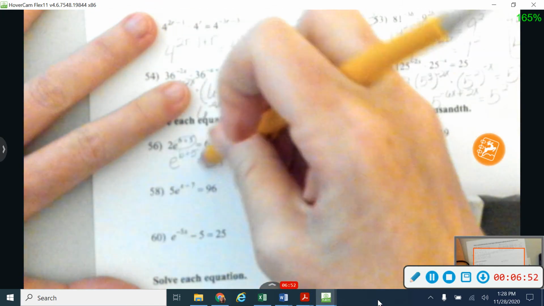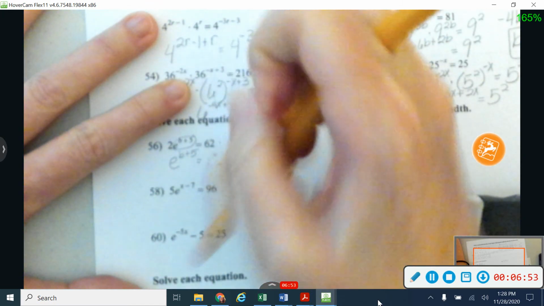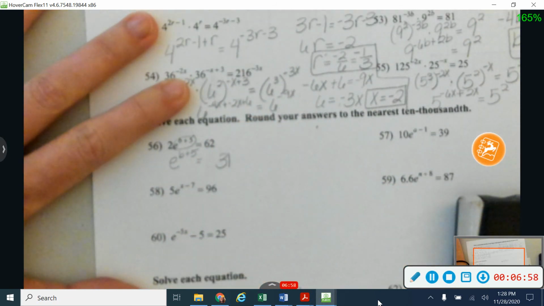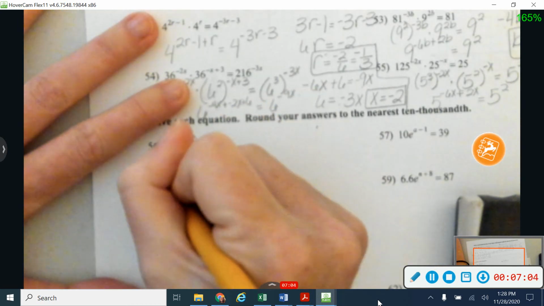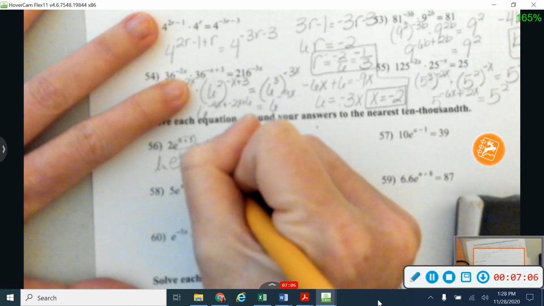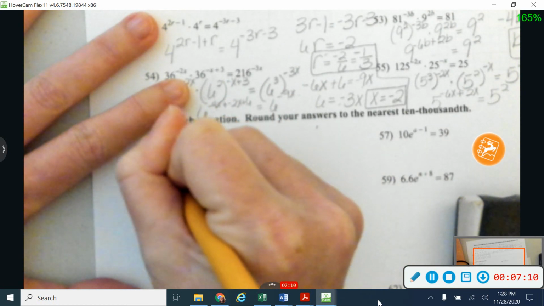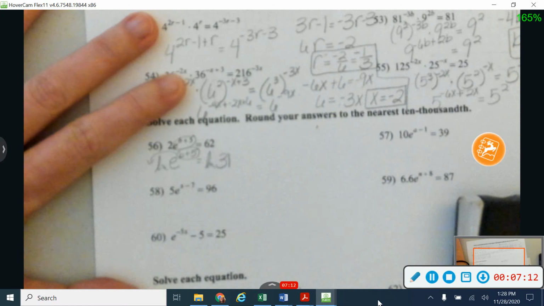Okay, let me move that 31 over just a little bit. I'm going to need a little bit of room on that. Because now I know the inverse of an e is a natural log. Just like the inverse of a square root is a square, I'm going to take the natural log of both sides. And when I do that, I can use the logarithm property that says that this can come down to the front.